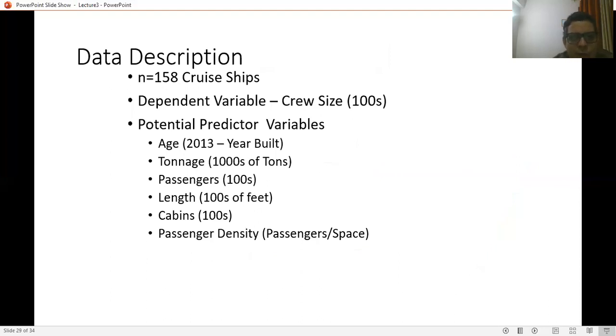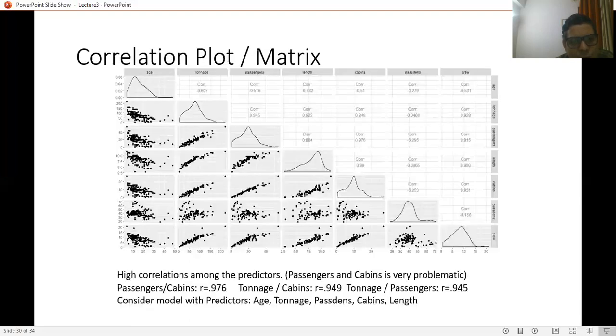Data description, for example: n equals 158 cruise ships, the dependent variable is cruise size in hundreds of persons, and the potential predictor variables are age of the ship, tonnage (thousands of tons), passengers, length, cabins, and passenger density. So these are the predictor variables, and the dependent variable is the crew size, how many persons can travel on a particular cruise.